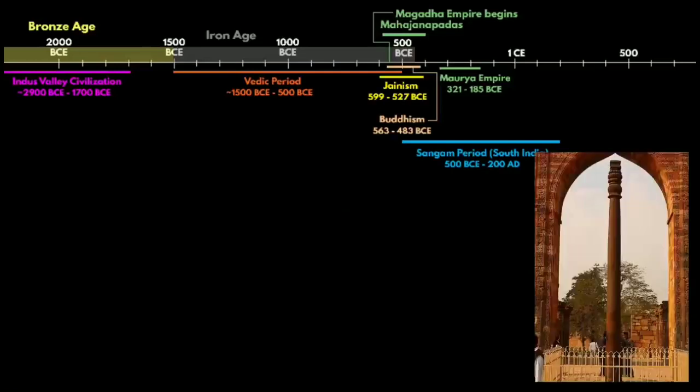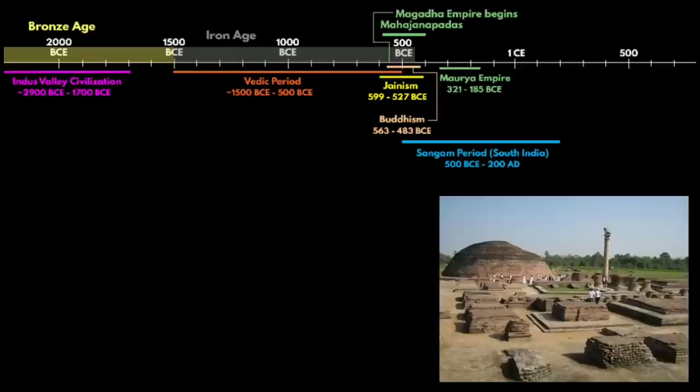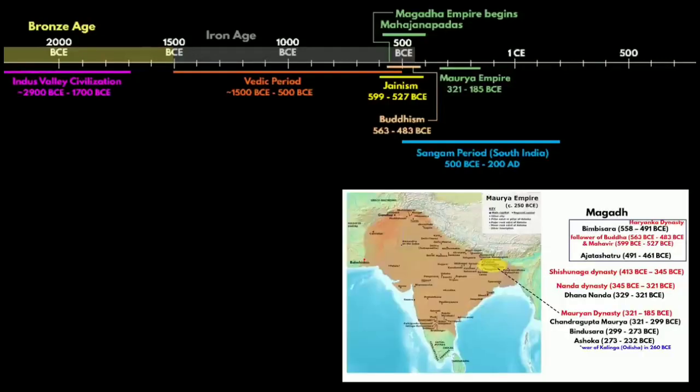He is remembered for the Ashoka pillar and the writings on it. He also built stupas, monasteries and other religious structures at many Buddhist sites, such as Sarnath. He also sent Buddhist monks to Sri Lanka and Central Asia. After Ashoka, there were a few more rulers who continued the Maurya dynasty's rule till 185 BCE.